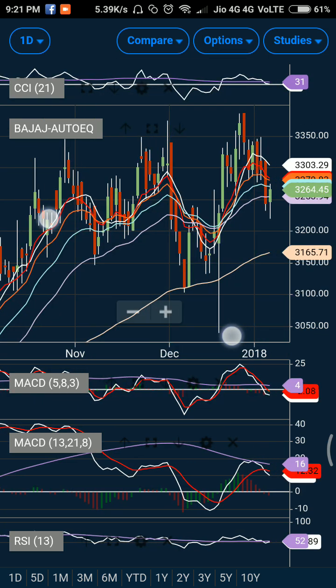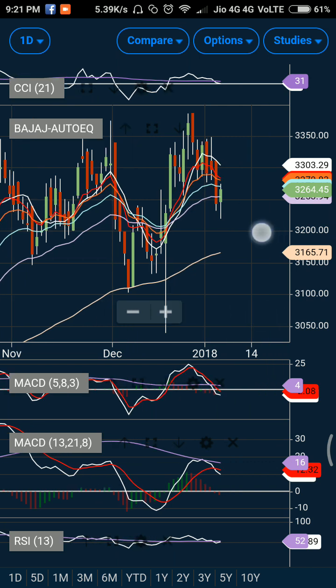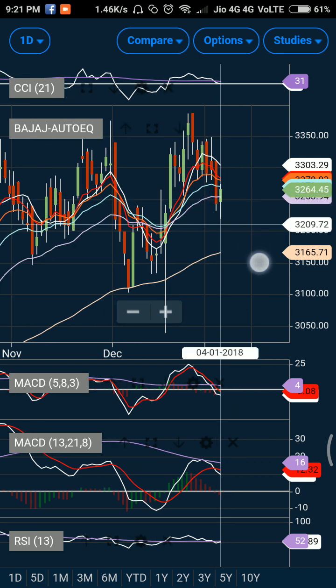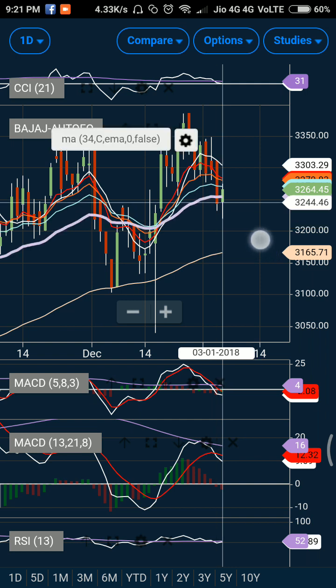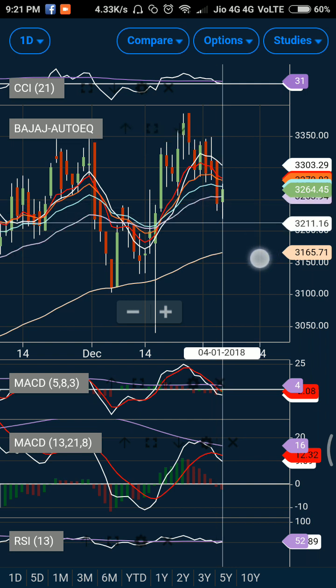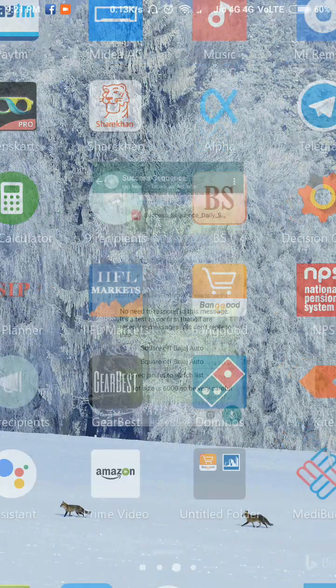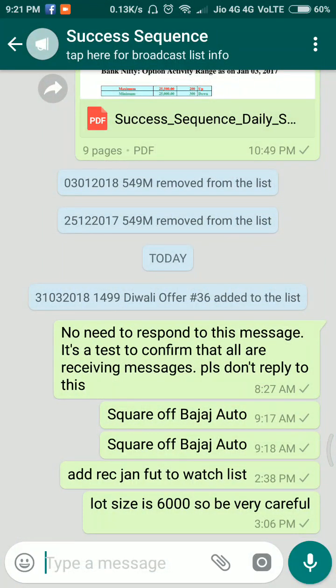So if you guys can see, the market did open on a slightly higher side and also went below this particular level. So we need to cover up our position very quickly. The stock did open slightly higher and then went back quite nicely, and we need to cover our position to make some profit. So let us see how early we covered the position.